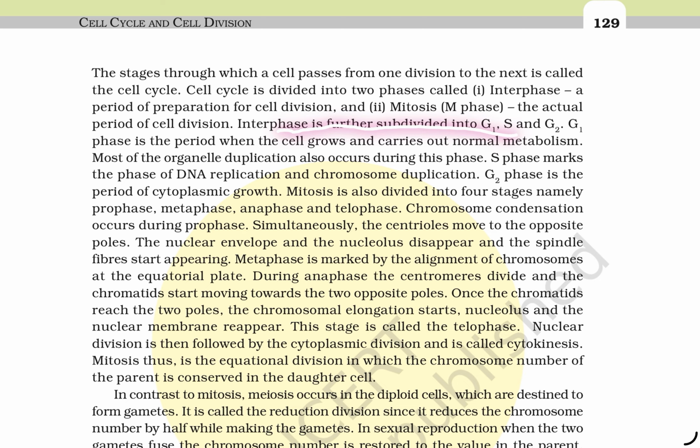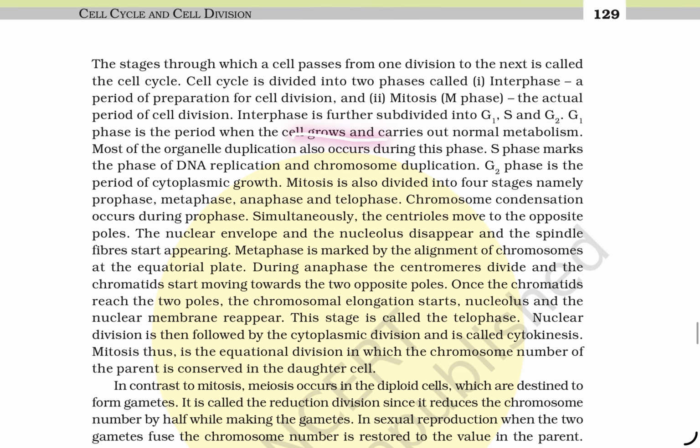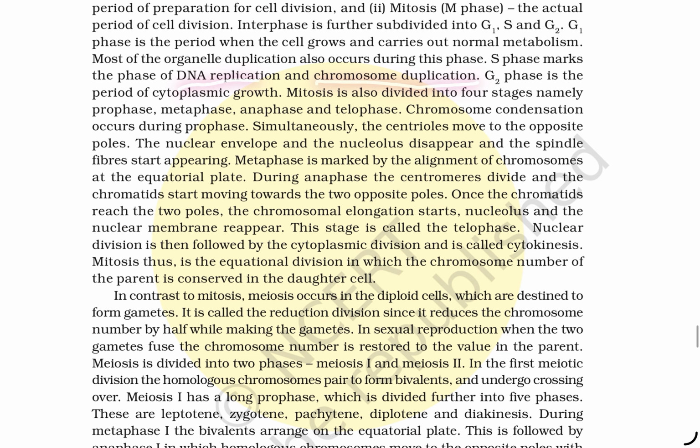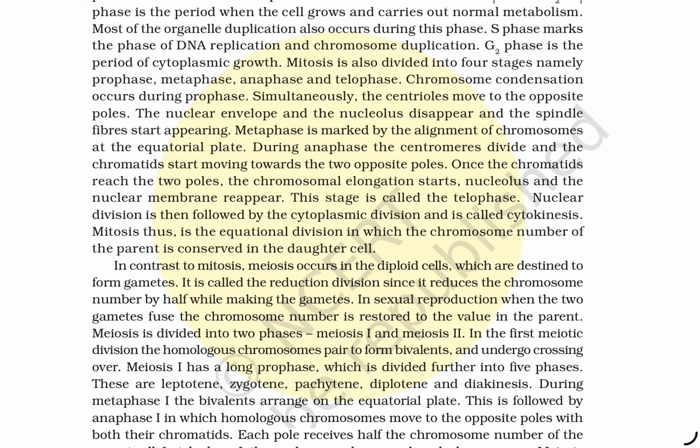The interphase is further divided into G1, S, and G2. The G1 period is a period of cell growth and carries out the normal metabolism. Most of the organelles duplicate during this phase. S phase marks the phase of DNA replication and chromosome duplication. The G2 phase is a period of cytoplasmic growth. Mitosis is also divided into four stages, namely prophase, metaphase, anaphase, and telophase.